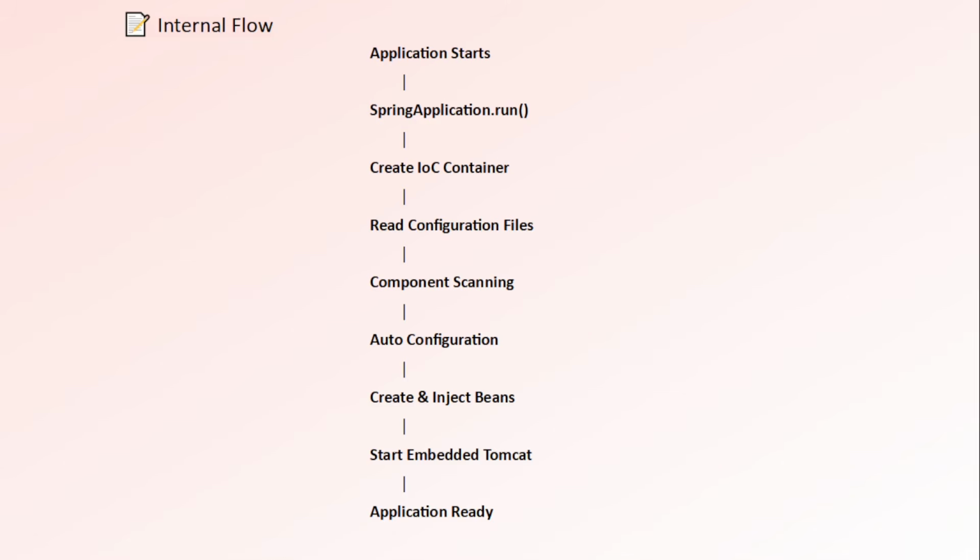After that, it scans your project for classes annotated with component, service, repository, and controller annotations and registers them as Spring Beans. Spring Boot performs auto configuration based on the dependencies you added to the project. Then it creates all required beans, injects their dependencies, and if it's a web application, starts the embedded Tomcat server. Once all these steps are complete, the application is ready to accept requests.